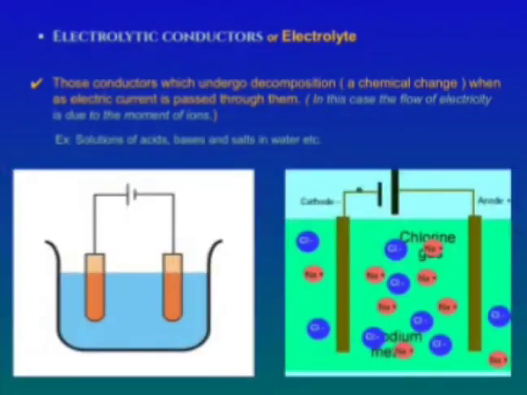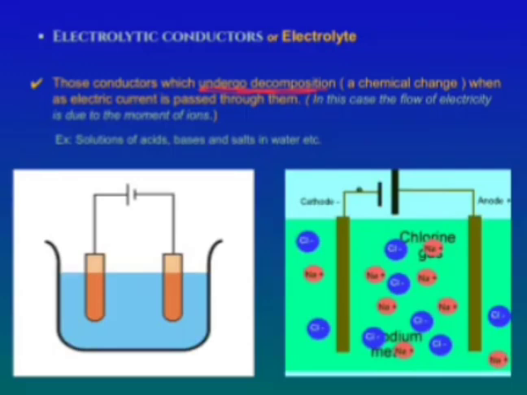Next, the second one, that is electrolytic conductors. These are also known as electrolytes. So let's see what is meant by electrolytic conductors. These are the conductors which undergo decomposition. After decomposition, what happens? They will release the ions. That means they undergo chemical change. By undergoing the chemical change only, they will show conductivity.